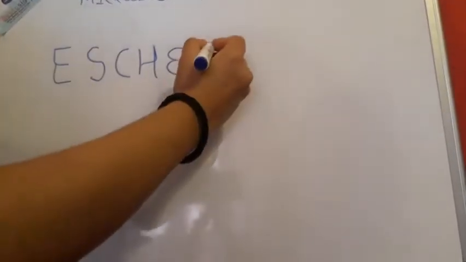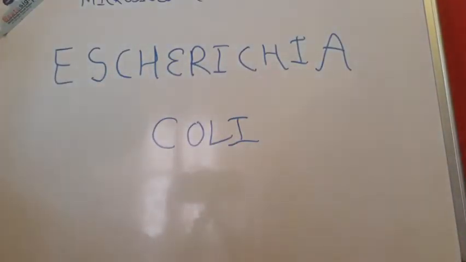So the first thing that I have as a mnemonic for this is E. So we are about to learn about Escherichia coli, and the mnemonic for this topic is also Escherichia coli.